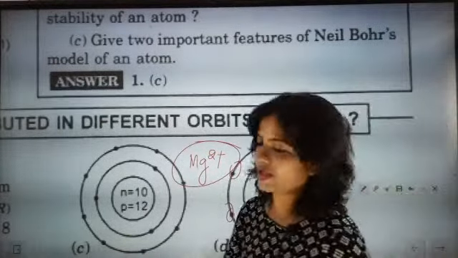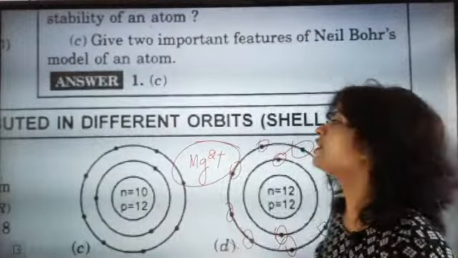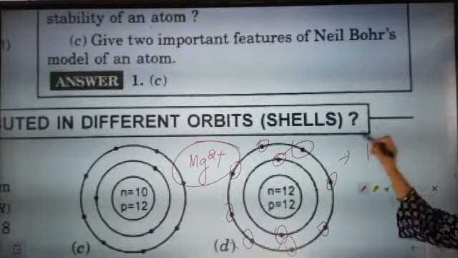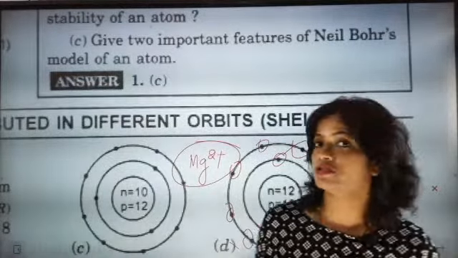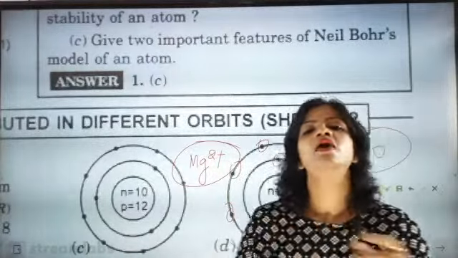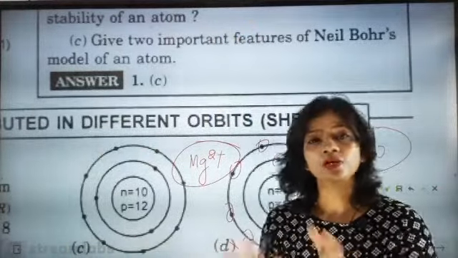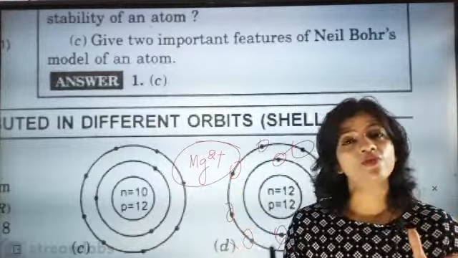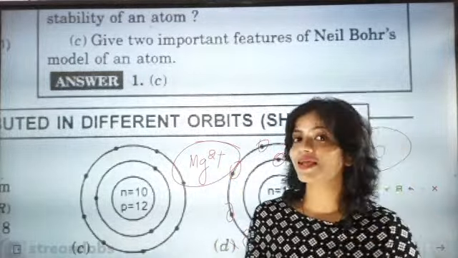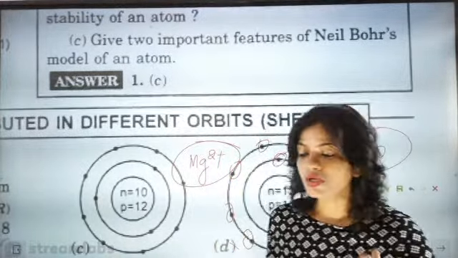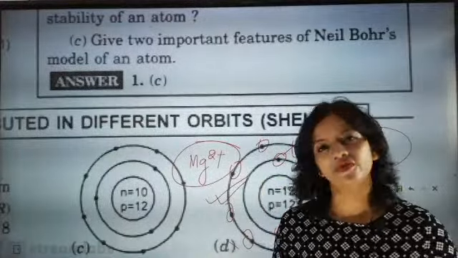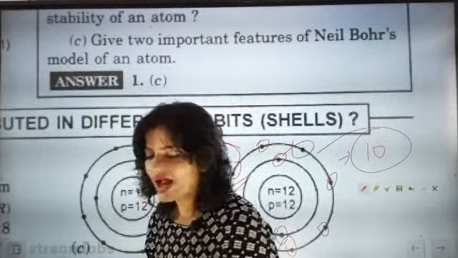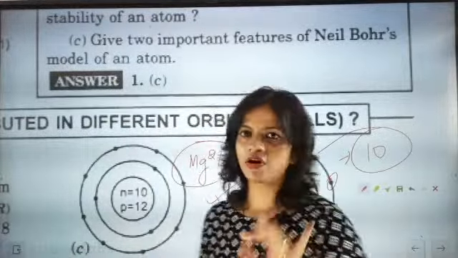The story ends here today. When you are talking about this one, it is exactly containing only 10 electrons. So the number of protons is 12, and the number of electrons is 10. Since the number of protons is 12 and the number of electrons is 10, which is 2 less than the number of protons, that means 100%, our search ends here. This is our final answer. Fine. So we had 4 options. We eliminated all 3 and we got the 4th one. Fine. So now we will go to the next question.